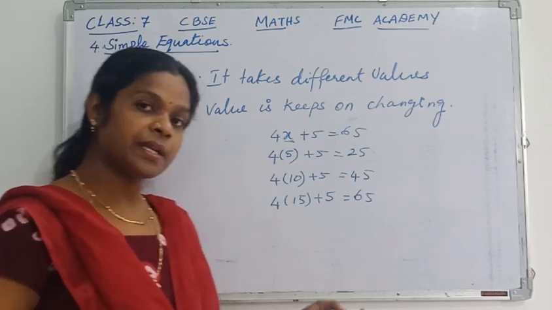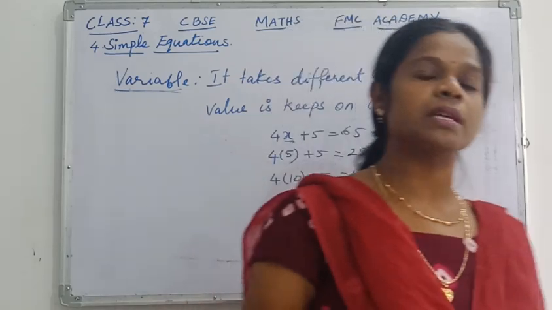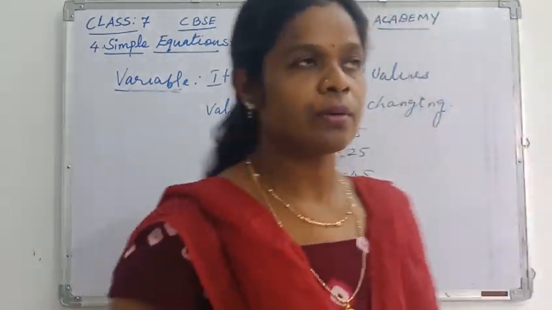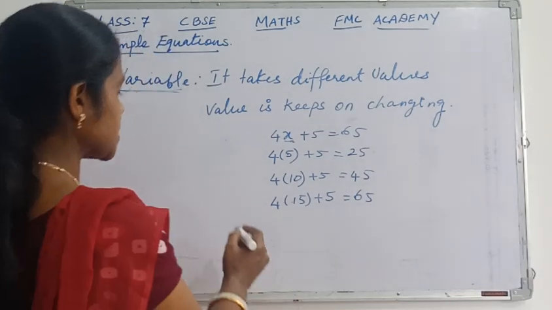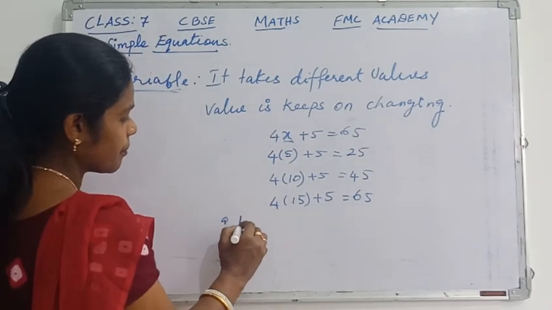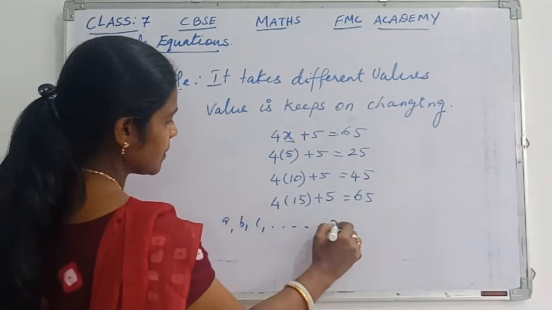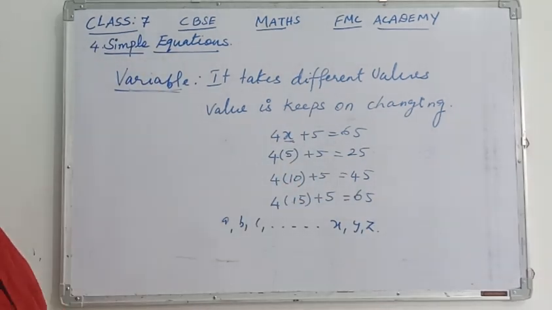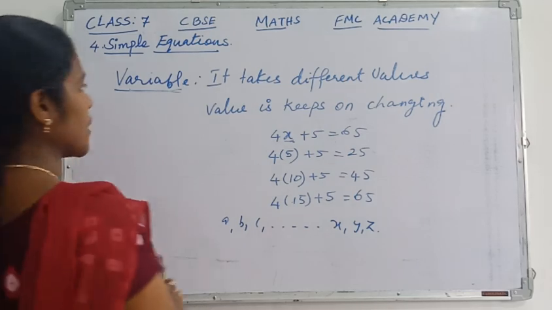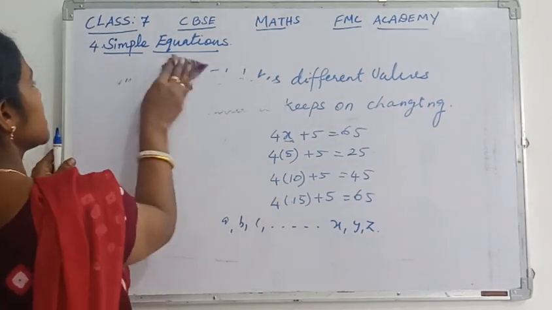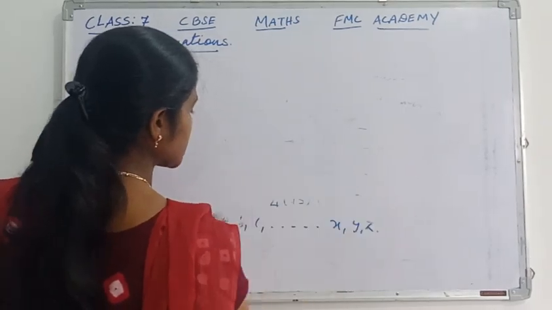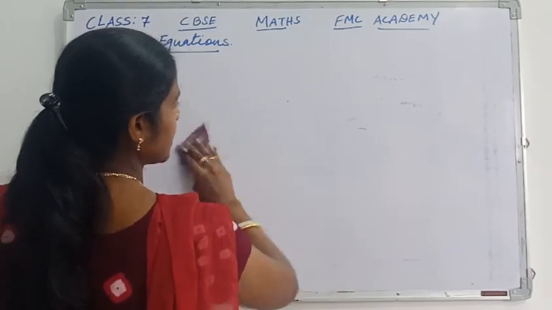So only x can be taken as a variable, or are there any other variables? Yes, all the letters from a to z are called variables. The examples are a, b, c, x, y, z. But the main thing is they should be small letters, not capital letters. Let's move to the next one, that is constant. Constants are just the opposite of variables.